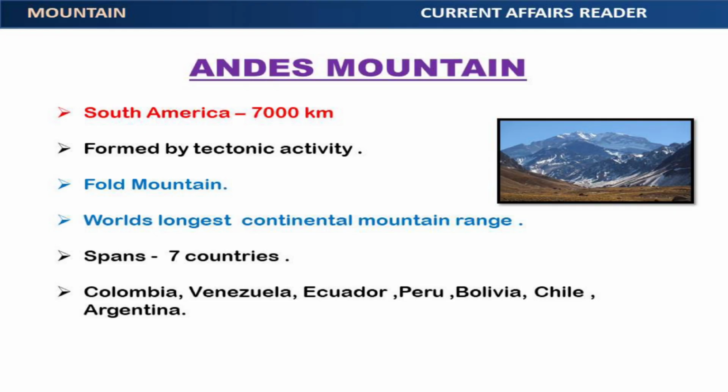1. Andes. Andes mountain range is located in South America. It is about 7,000 kilometers long. It is formed by tectonic activity due to the subduction of the Nazca Plate beneath the South American plate. Andes is a fold mountain. It is the world's longest continental mountain range. Andes mountain range spans through 7 countries: Colombia, Venezuela, Ecuador, Peru, Bolivia, Chile, and Argentina.